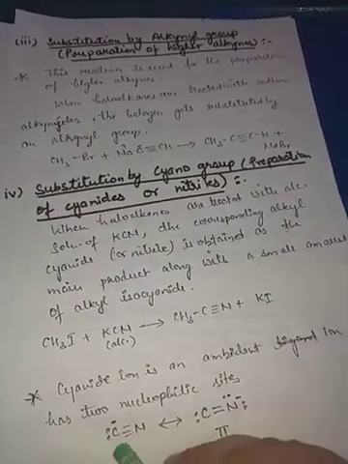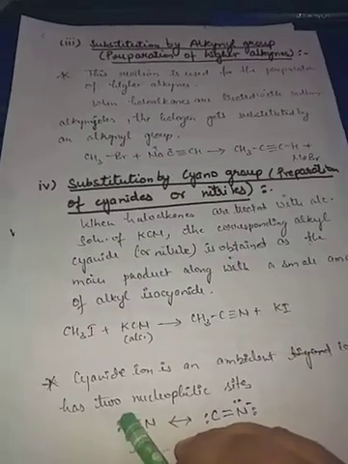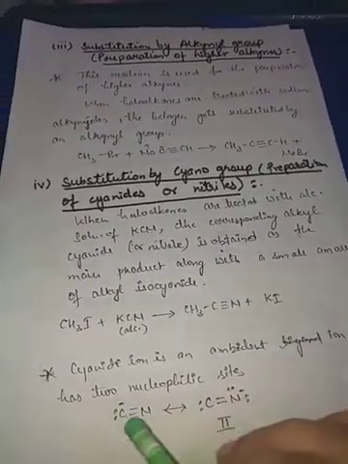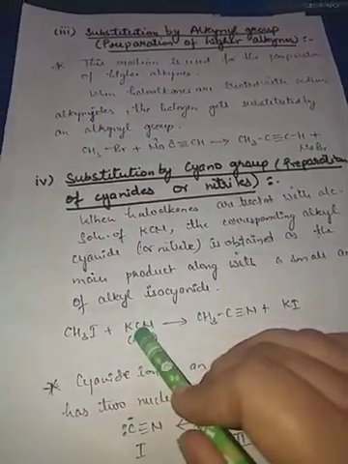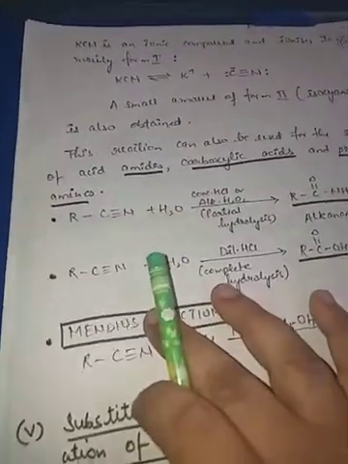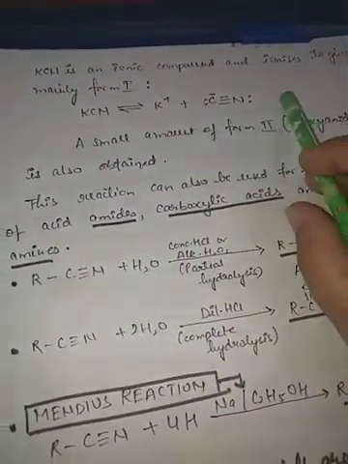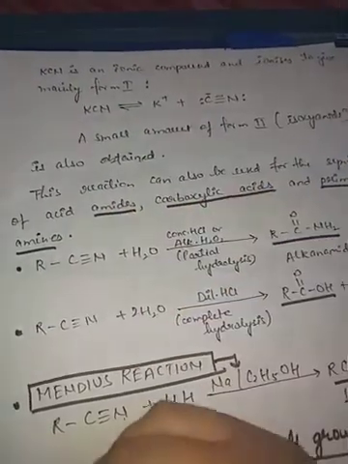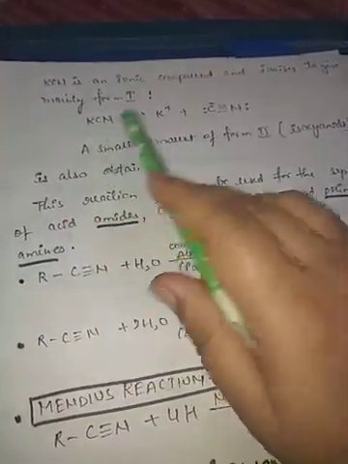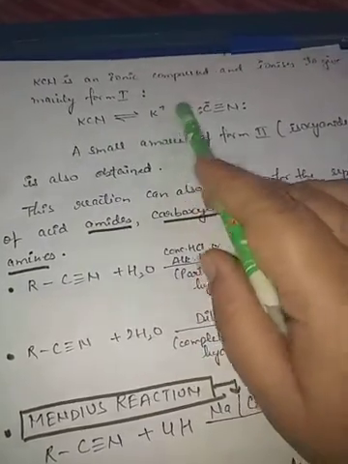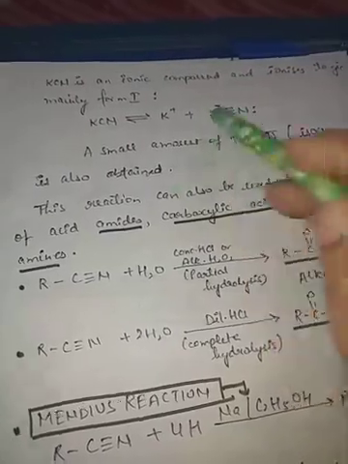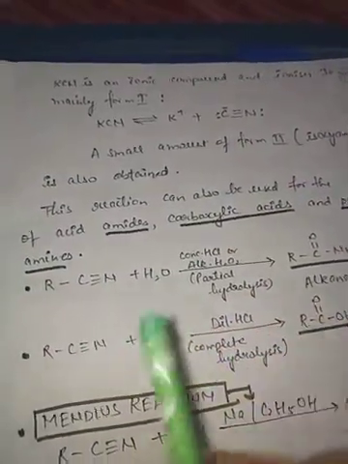So when we are using KCN, this first site is the one through which it reacts. Now see, KCN is an ionic compound, and it ionizes to give mainly form 1. When KCN gets ionized, K+ and CN- will be formed, and this carbon will attack the carbocation here.